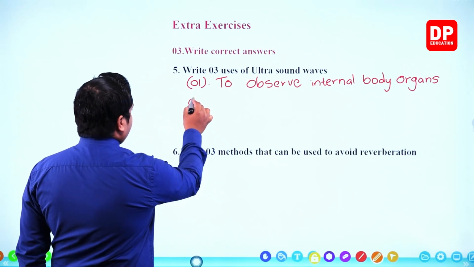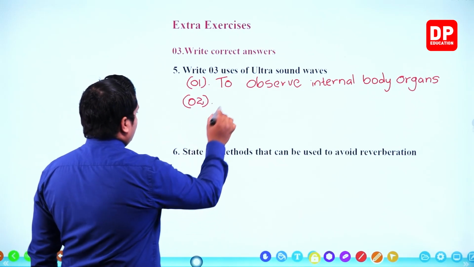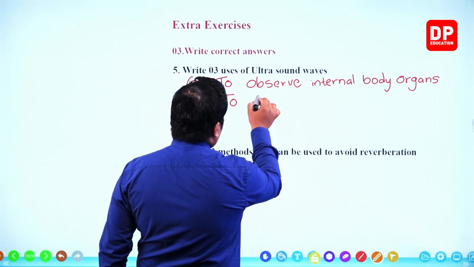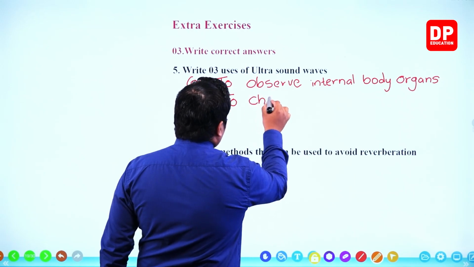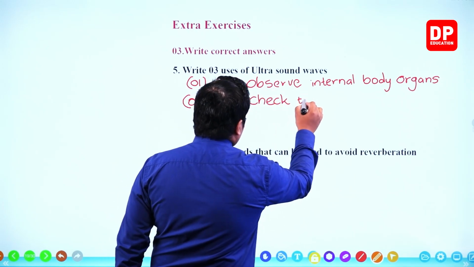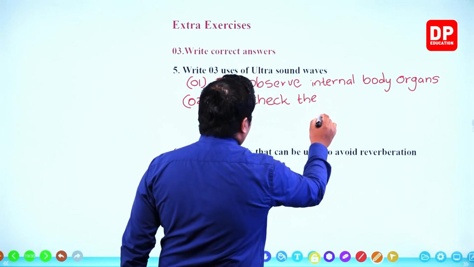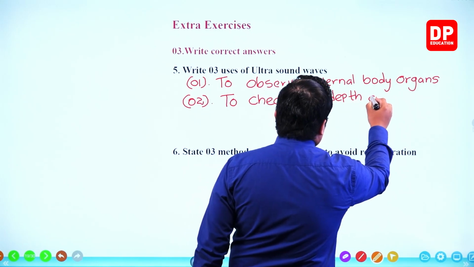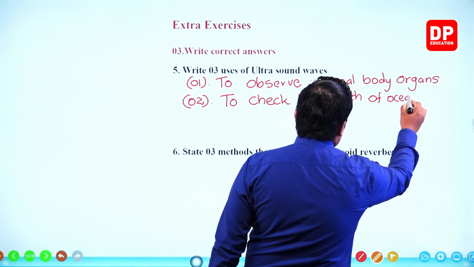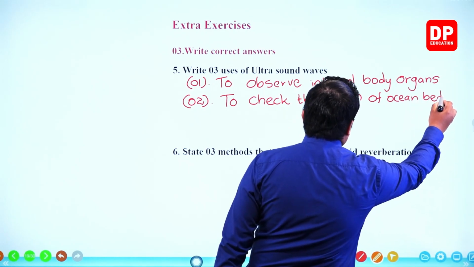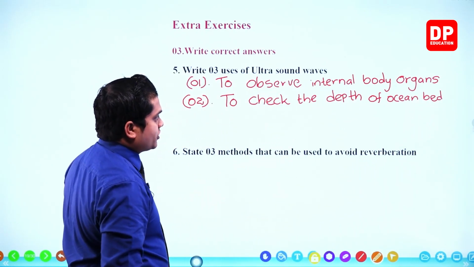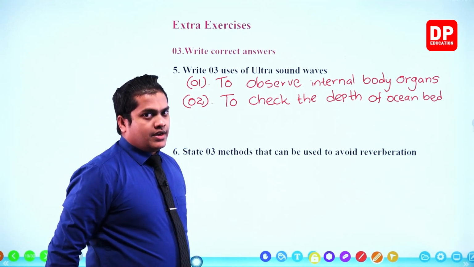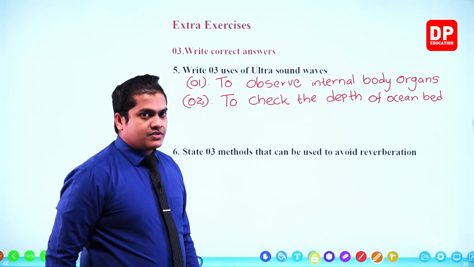Next one, to check the depth of ocean bed. So to check the depth of ocean bed we use the instrument called echo sounder, and over there we are using ultrasound waves.